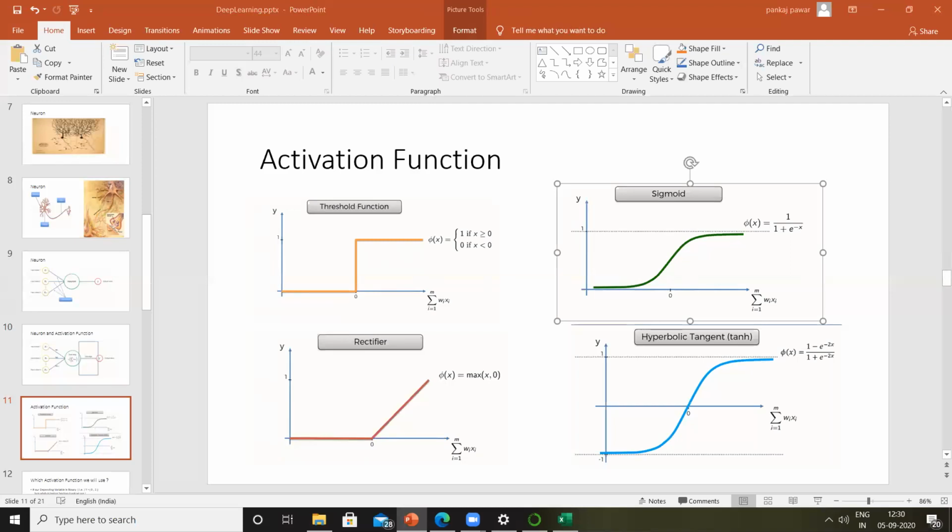Perfect. Now, another type of activation function is called a rectifier function. Again, the rectifier function is similar to the threshold or sigmoidal. You can see here, it is changing the values from 0 to 1. But what it does is, after a certain time, it tries to rectify the value. So the change is not sudden like threshold. At the same time, it is not slow like sigmoidal. It is going to rectify it.